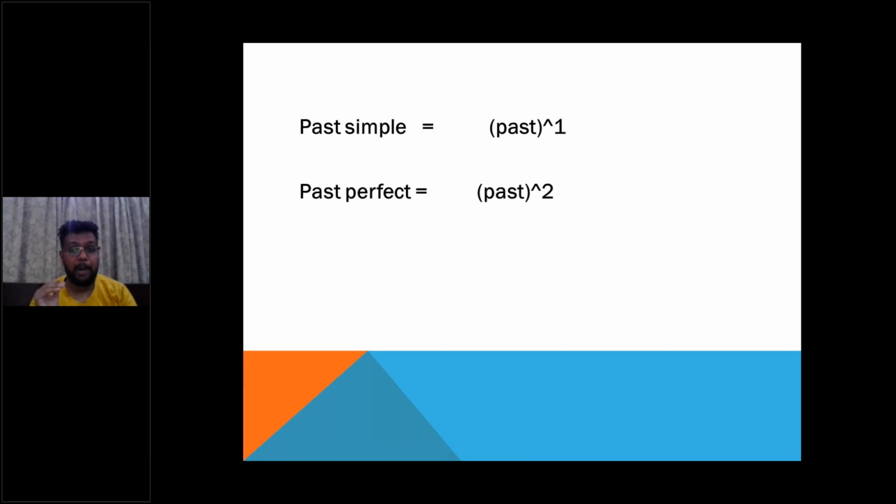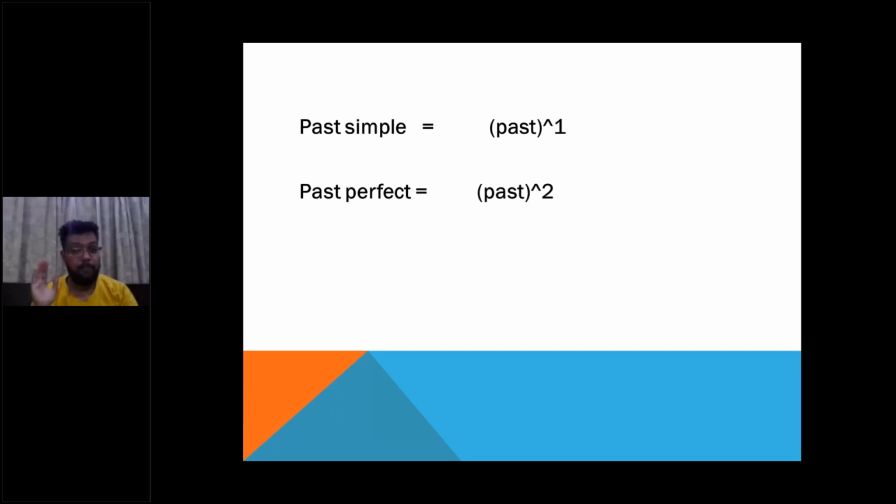So there are two past incidents, but they happened step by step. In the first step, what happened is that I had taken lunch. In the second step, he came. So try to understand that both these incidents had taken place in the past. But even in the past, something had happened before the past.